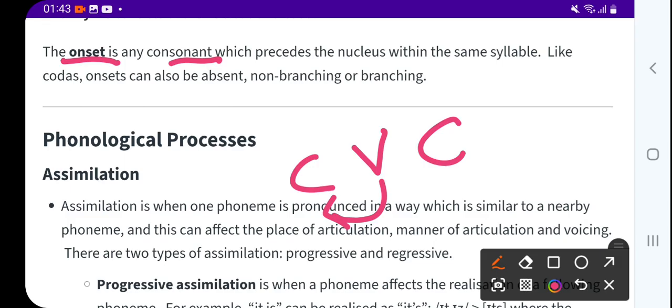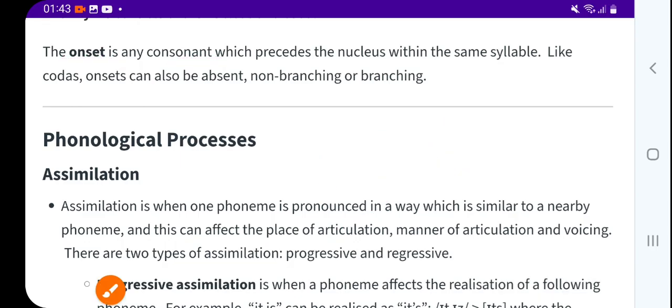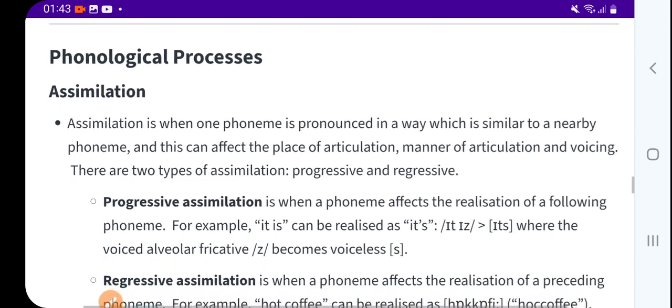So here the first consonant precedes the nucleus within the same syllable, like codas. Onsets can also be absent or non-branching. I'll give you an example later on.